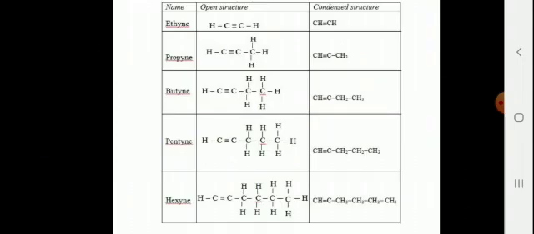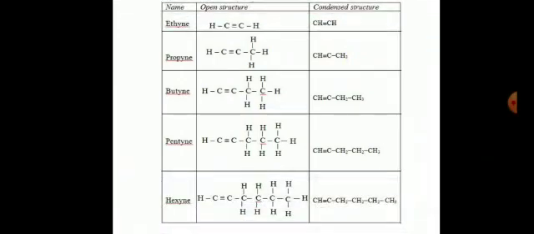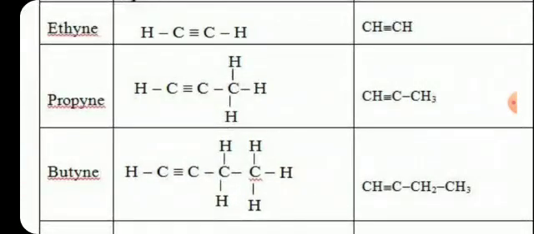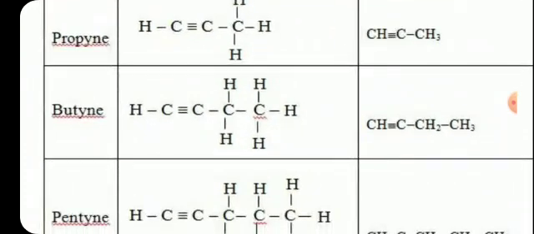N is equal to 1, then the formula becomes C2H4. CnH2n-2 is the general chemical formula for alkyne. The structure is shown here, ethyne, CH triple bond CH. Number of carbon atoms are 3. Then the structure is shown here, CH triple bond C single bond CH3, propyne. Then butyne, number of carbon atoms are 4.